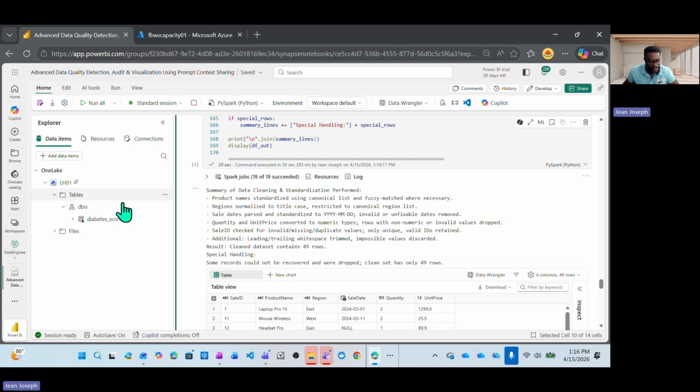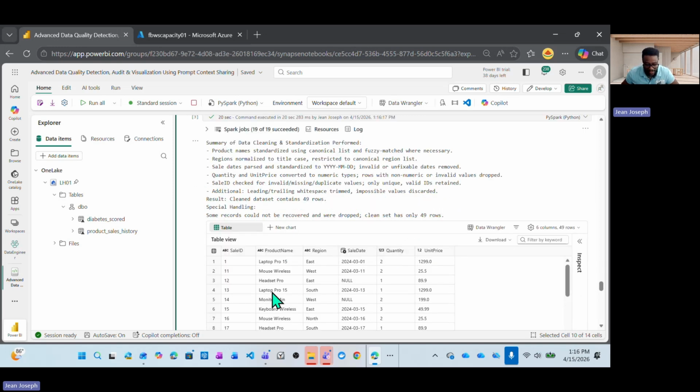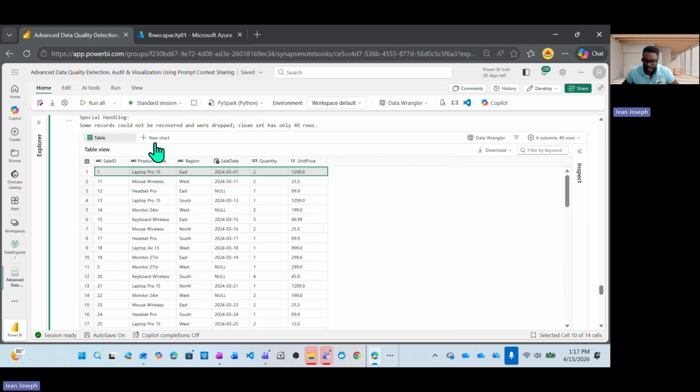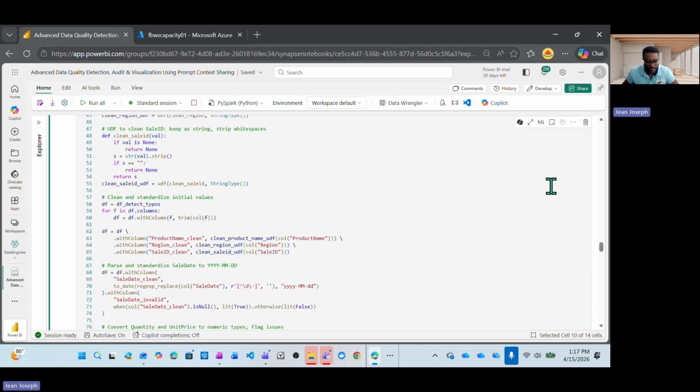So the data is stored. Now if we go back here and refresh this, you should see we have this table. How clean is this? We read that file, we explored that file, we performed EDA to identify all kinds of misspelling, null values, inconsistent formats, date formats, numbers. And then we fixed that information, then we stored it. If we're looking at here, the sales ID has absolutely no typo. And then the regions are changed. Take a look, that's the regions. Notice how everything is fixed. Let's go back to the report.